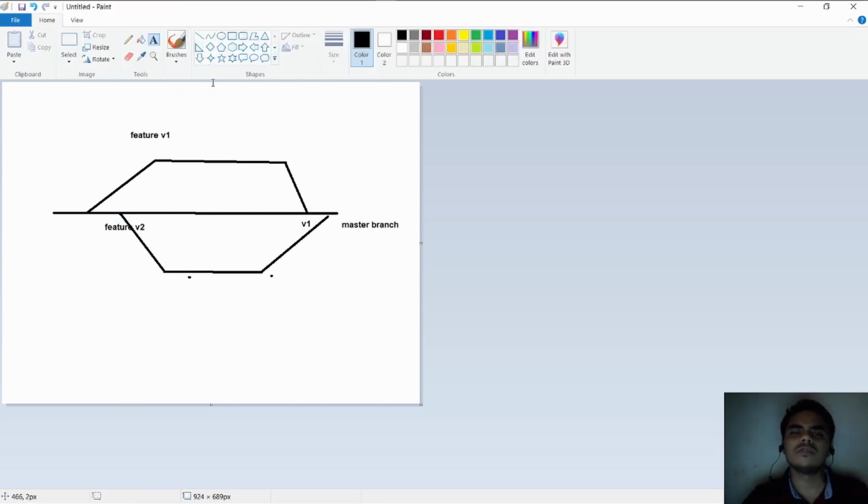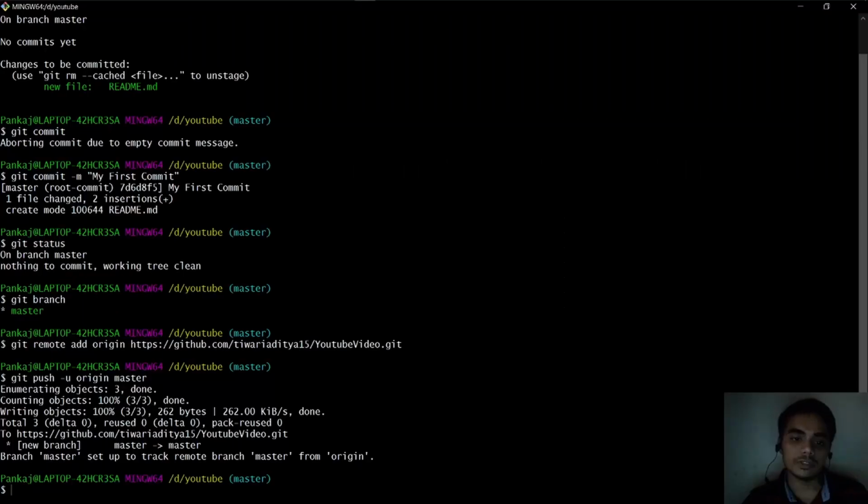Now there may be several branches like these. Consider some people are working on the back end, some people are working on the front end, and they are working on different branches, and they just make the pull request, and pull requests are added to the master branch without even affecting your code that is running your web app or website live right now. So that is why branches are used for collaborative work.